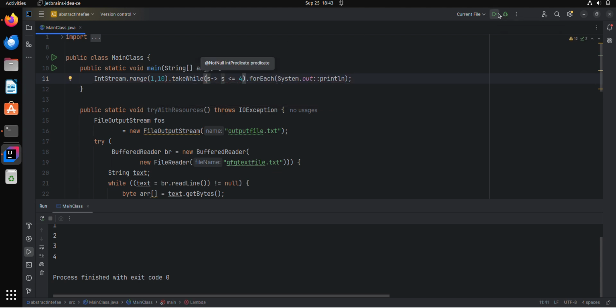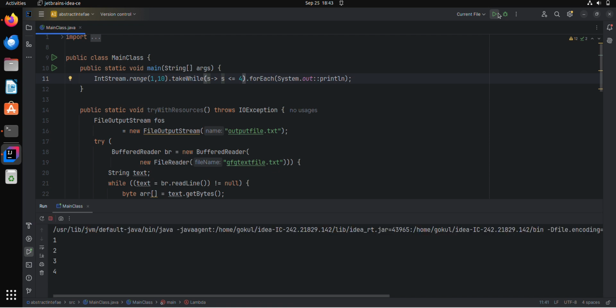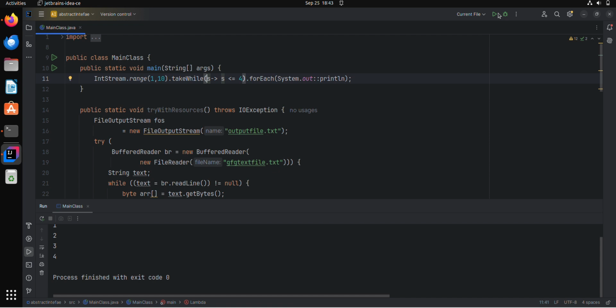So takeWhile will print the same result like this, but it fine-tunes the performance because it will not check 6 or 7 against less than or equal to 4. When it understands that 5 is not less than or equal to 4, it will not check the next elements. There is another method, dropWhile, which is just the opposite.